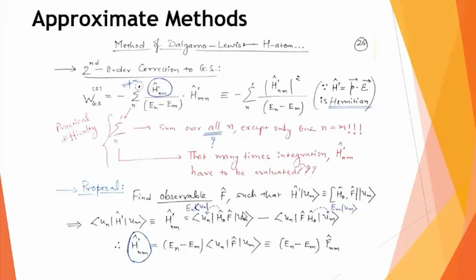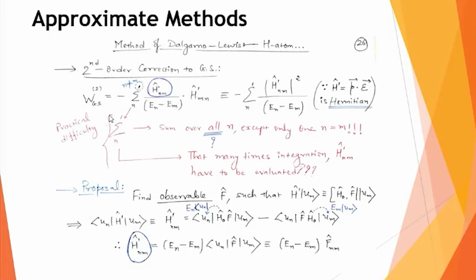If you take En and Em common, this H dash matrix element can be written as En minus Em times the matrix element of the operator F, which I write as Fnm.